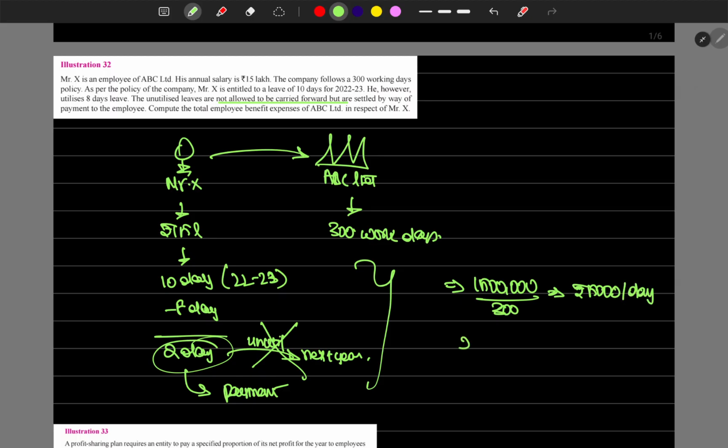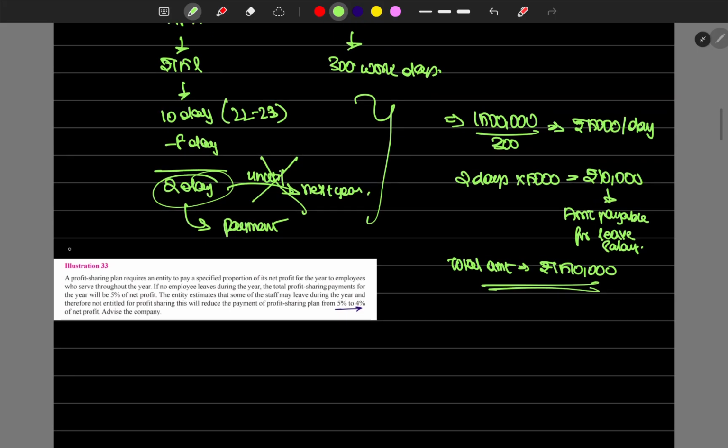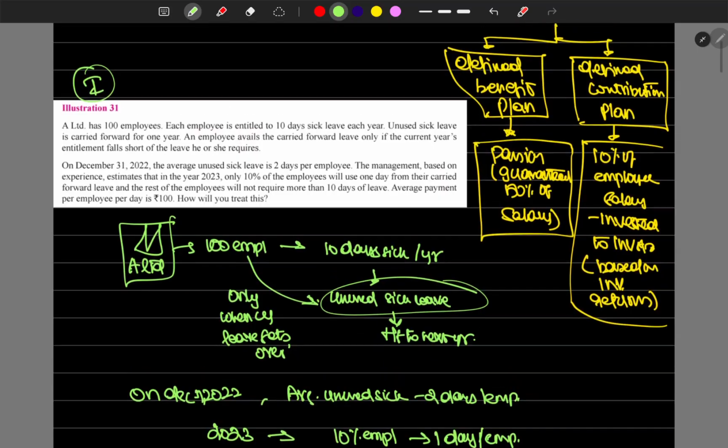What's the unused leave? 2 days. So 2 days into 5000, rupees 10,000 is the amount payable as leave salary. The total salary we have to pay to the employee is rupees 15 lakh 10,000. That's it. The first type is over.